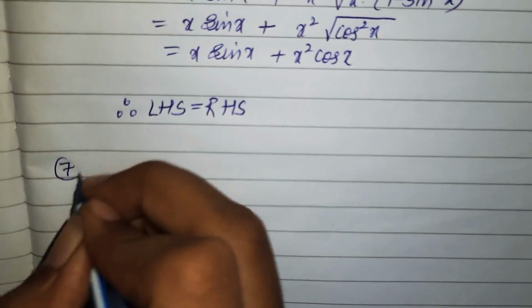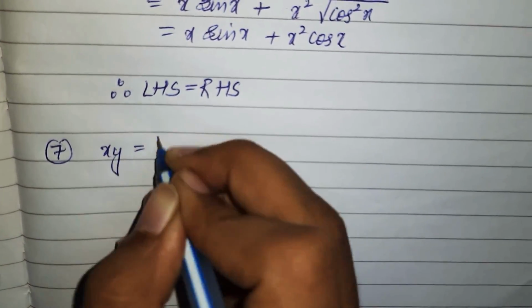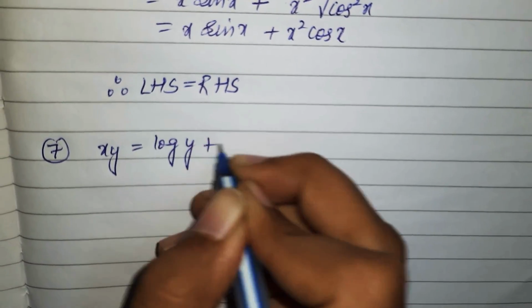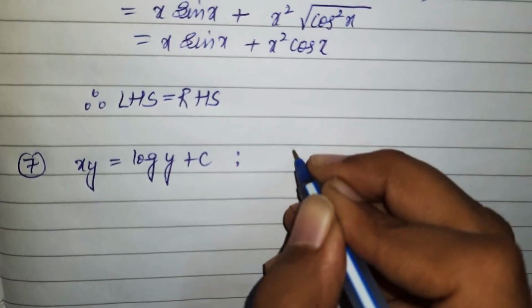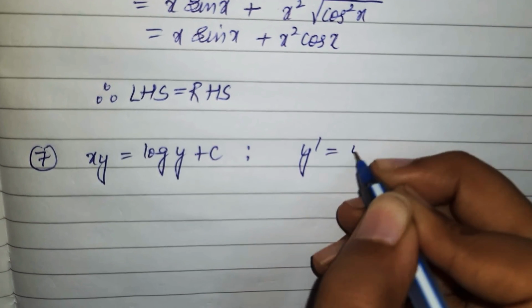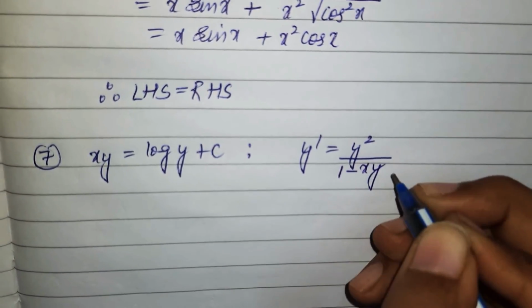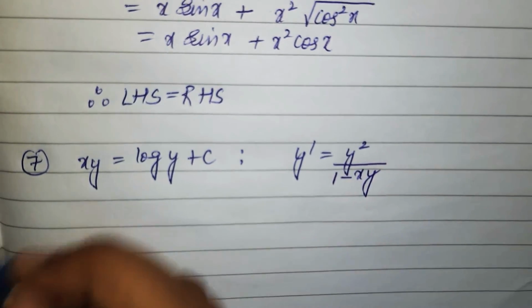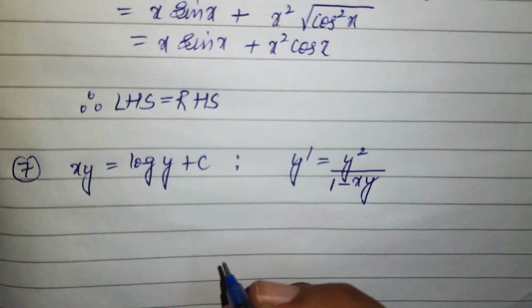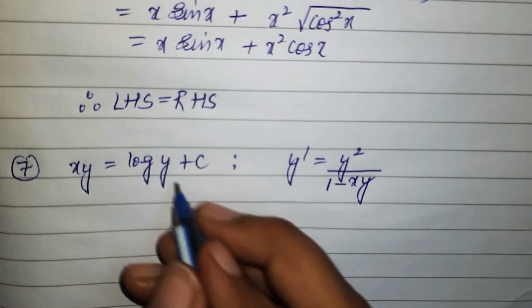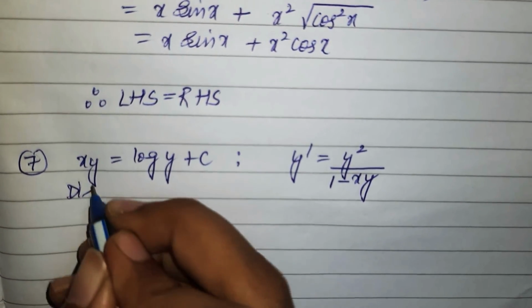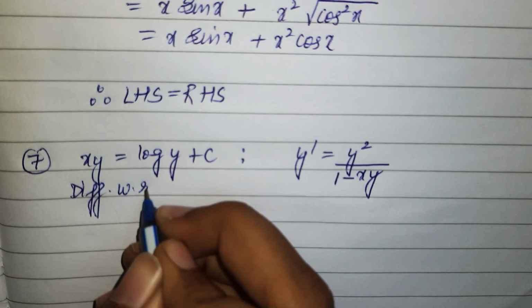In question number 7, I have xy equals log y plus c, such that y dash is equivalent to y square upon 1 minus xy. Now differentiate with respect to x on both sides.